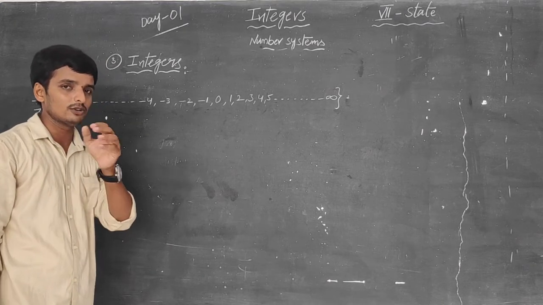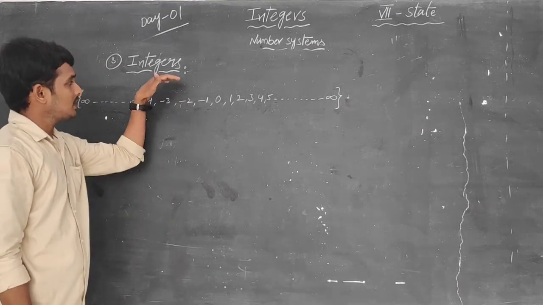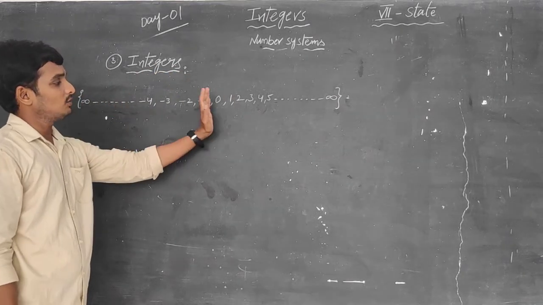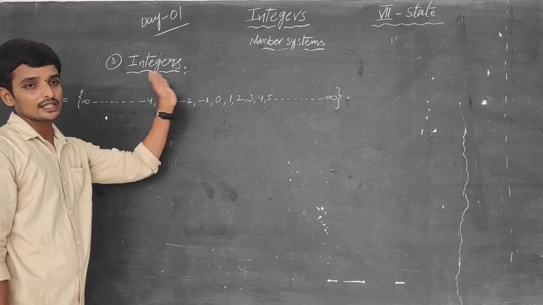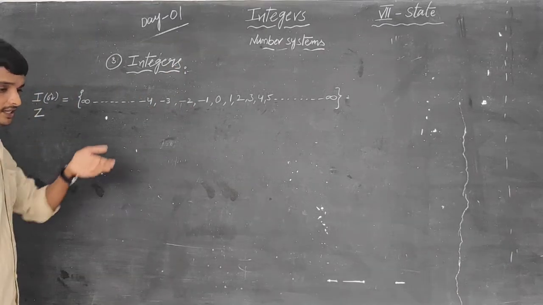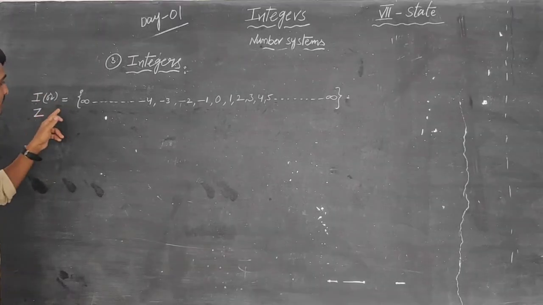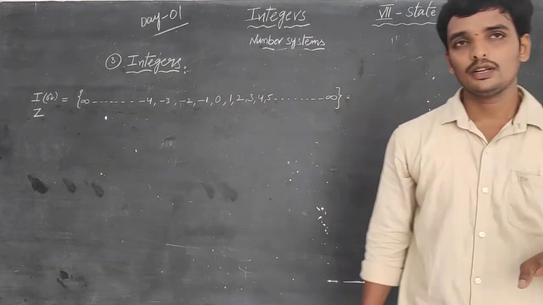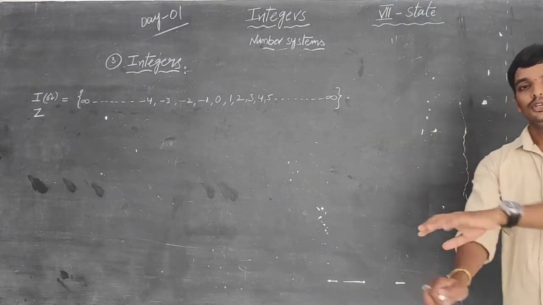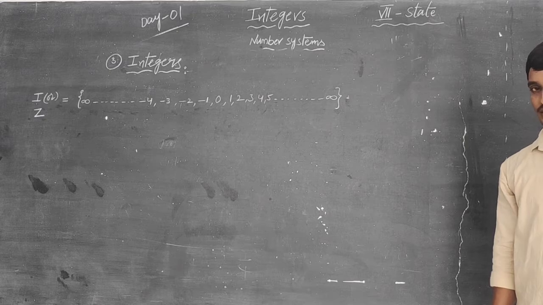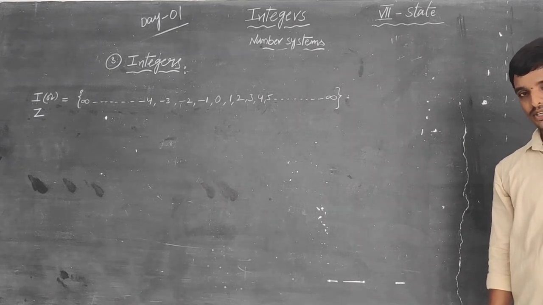And notes also. The integers are the set of positive numbers, negative numbers, including 0. Integers are denoted by the symbol I or Z. In the second line, integers, I or Z, is equal to, write this set again. Are you okay, my dear students? When we are writing the notes, we have to memorize, we have to read the definition again and again. What is the definition of integers?